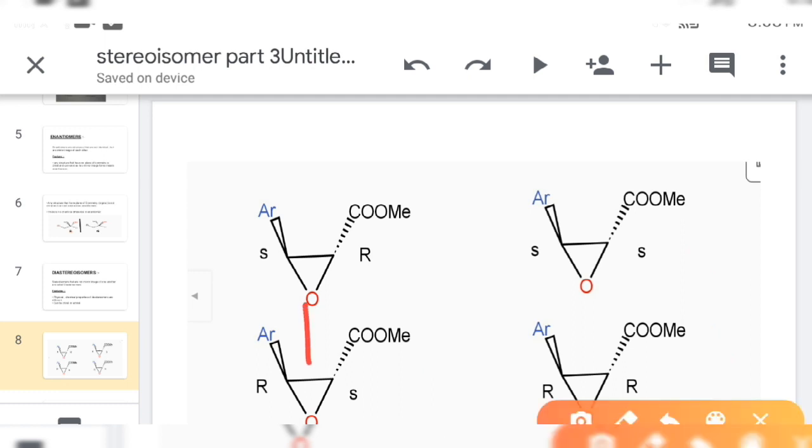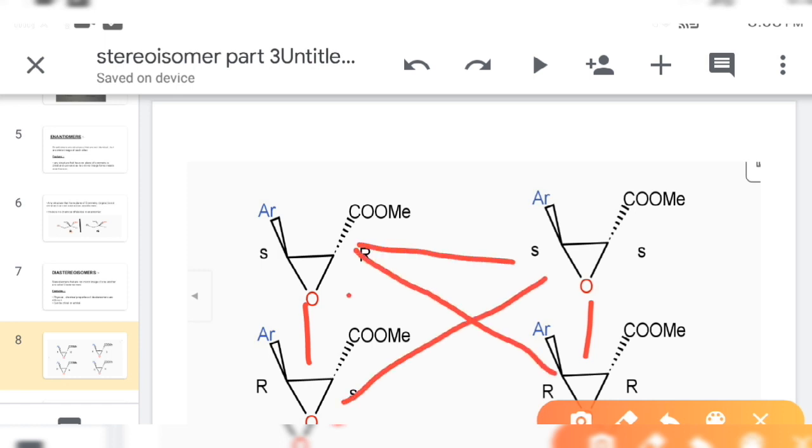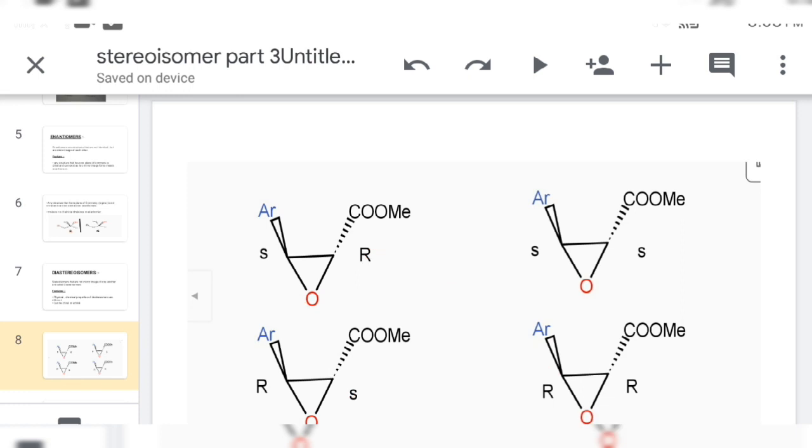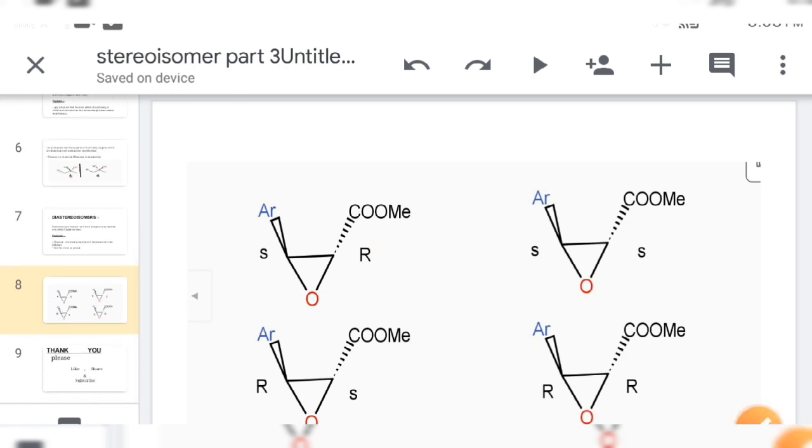So these are enantiomers, these are diastereomers to each other. This was the concept of enantiomers and diastereomers. For a better explanation of RS nomenclature, please watch my previous video about RS nomenclature.